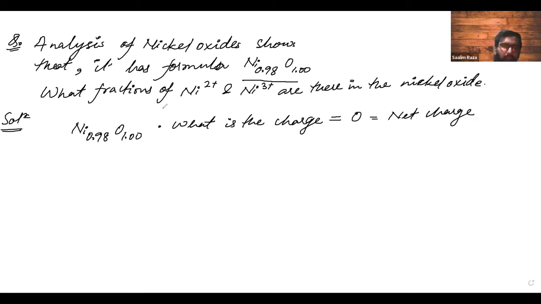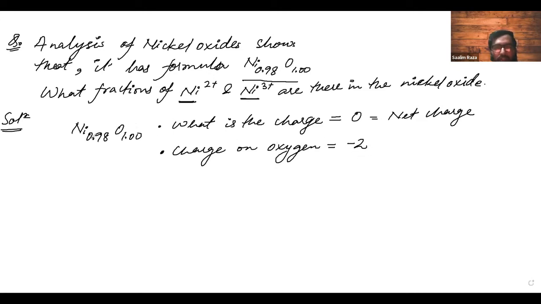But we know that Ni exists in two forms in this particular nickel oxide. Some of the Ni atoms are of 2 plus charge, some are of 3 plus charge. But the charge on oxygen is always -2. You must have learned in redox reactions, the oxidation state of oxygen is -2.